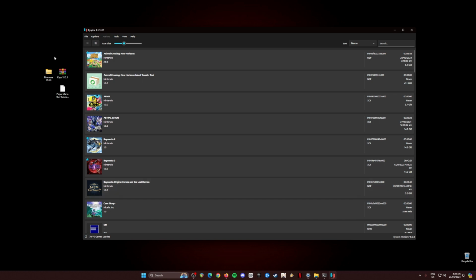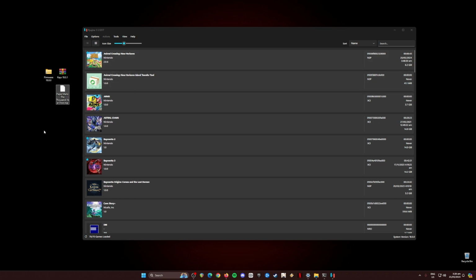So what are those files? Those files are the three files that I have highlighted here. These are the Nintendo Switch firmware and the Nintendo Switch keys. The firmware is version 18.0.0 and the keys version is 18.0.1. These are the files that need to be installed in Ryujinx so that it can detect and play Switch games.